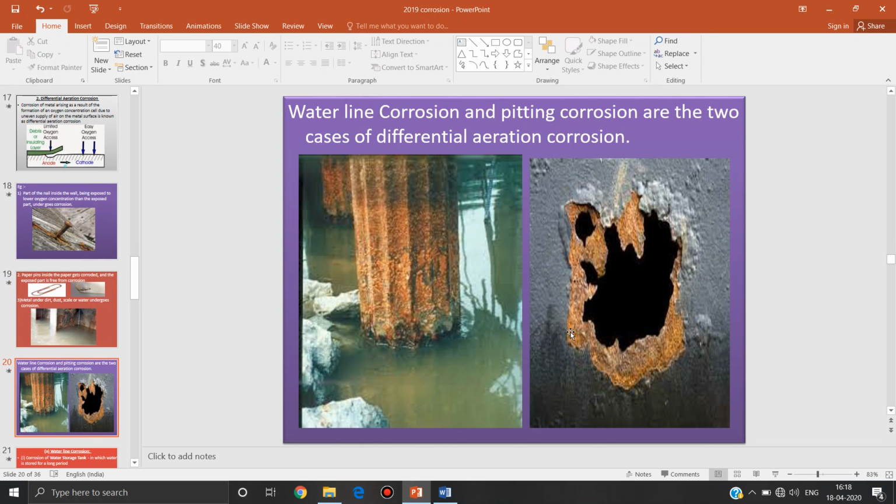There are two types of differential aeration corrosion: waterline corrosion and pitting corrosion, both due to differences in oxygen concentration. Pitting corrosion is due to the formation of pits or holes.